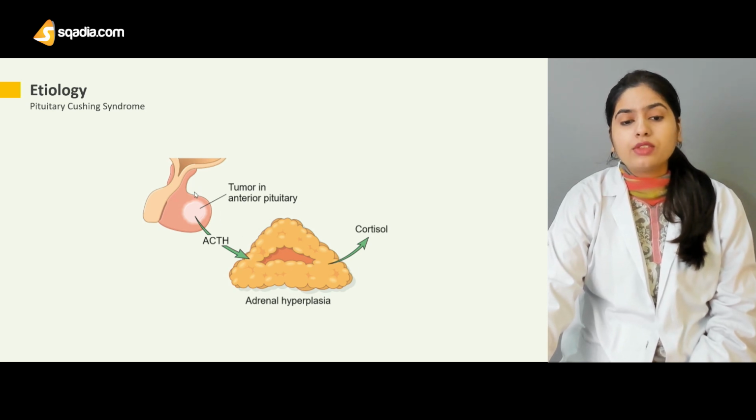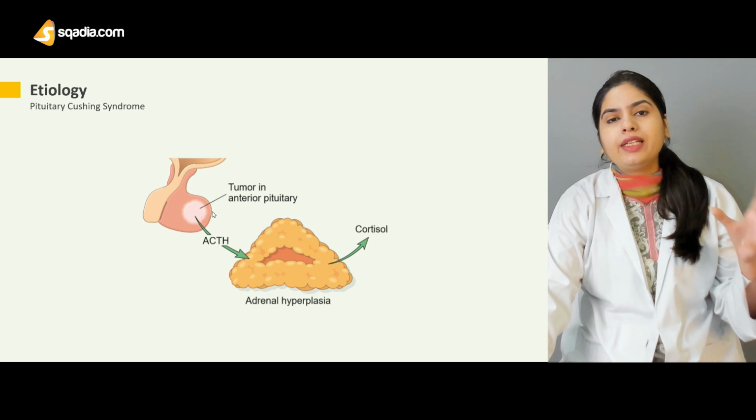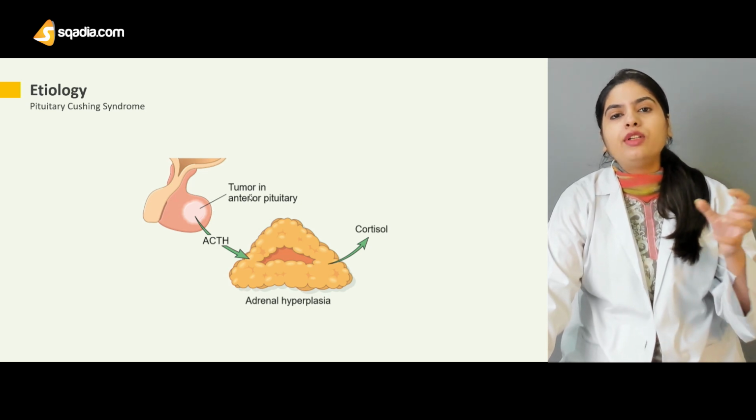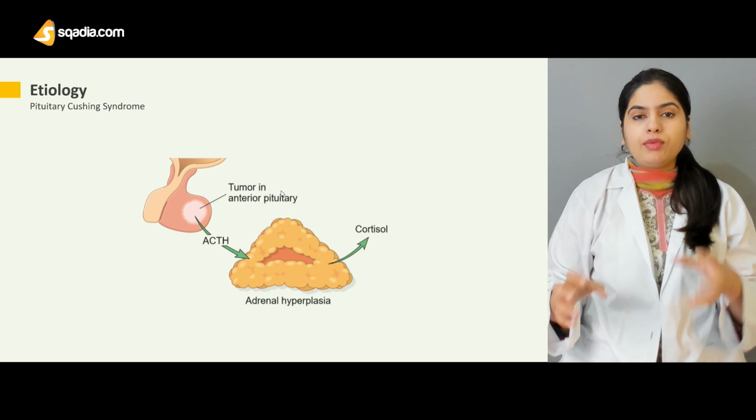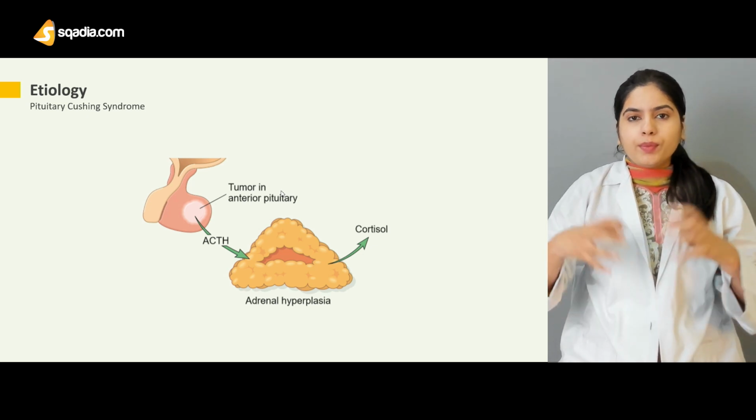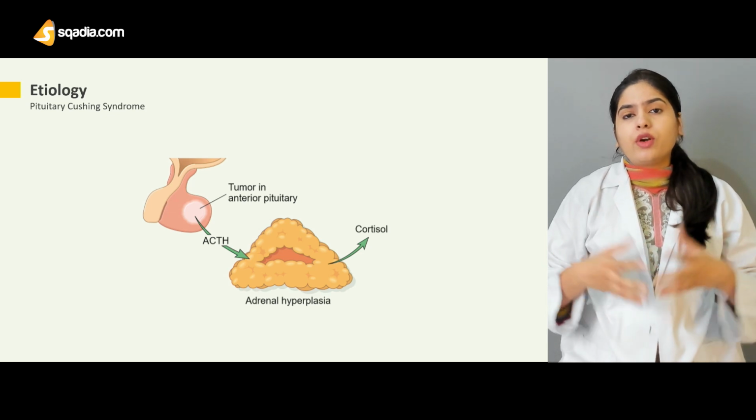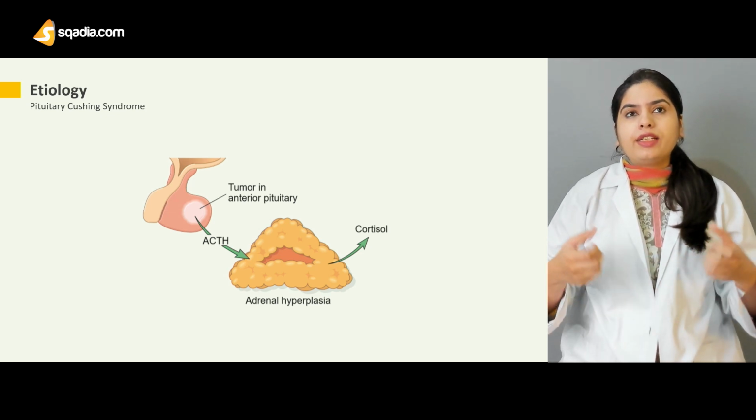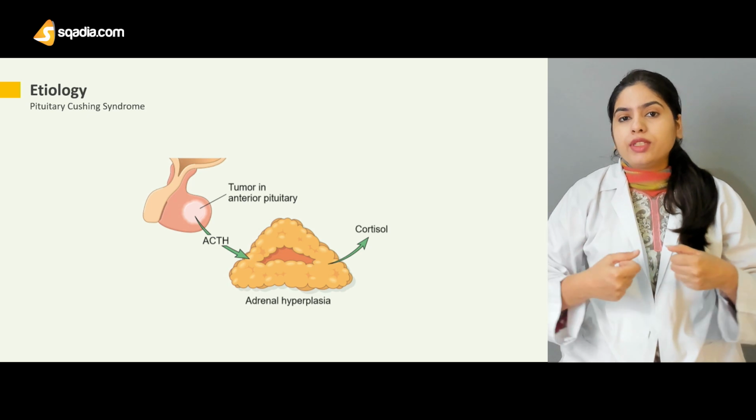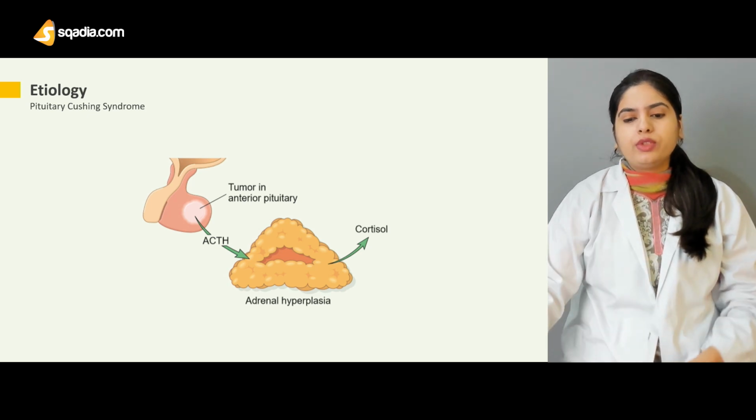Now, because of this tumor, the pituitary cells are already in a hyperplastic condition. They will cause adrenal hyperplasia too, because the cells are overburdened. They are working beyond their limit, because of which they will tend to increase their size and will lead to hyperplasia.